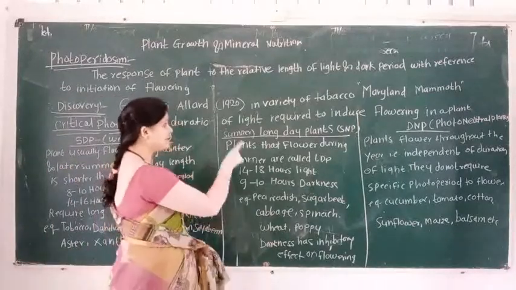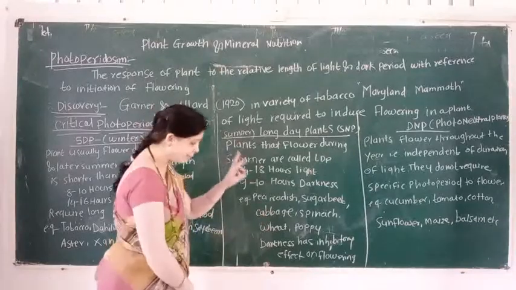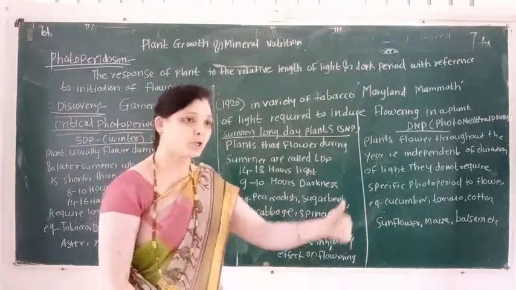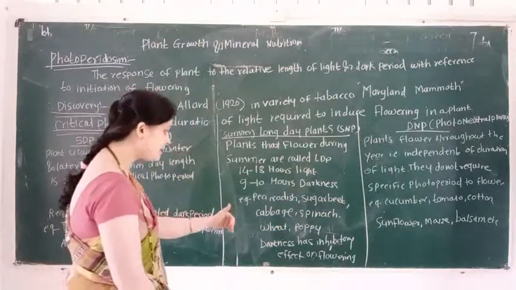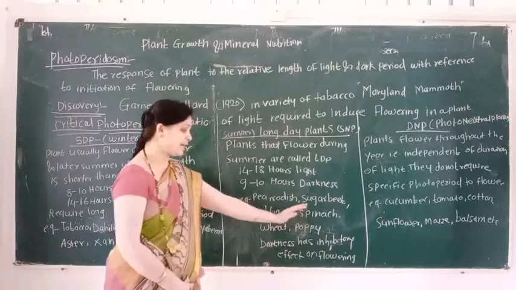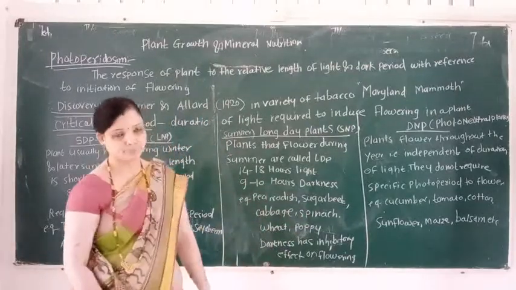Give examples of long day plants. The first example is pea. The second example is radish. The third example is sugar beet. The fourth example is cabbage. The fifth example is spinach, wheat and poppy.